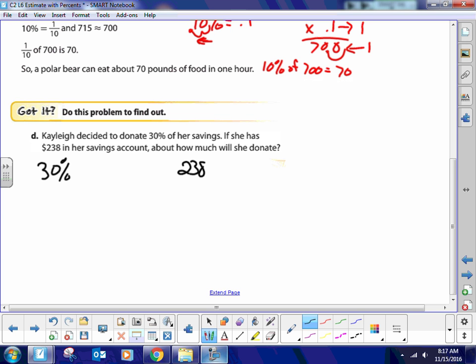238. I would round up to probably 250. Yeah, 250.